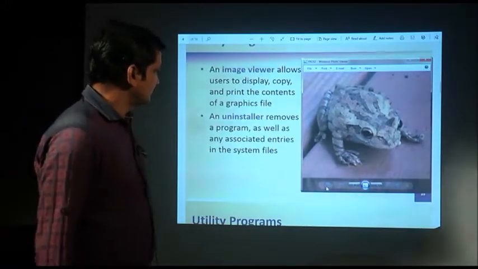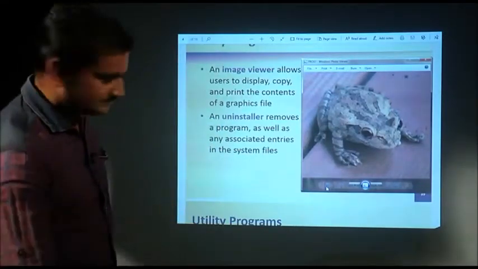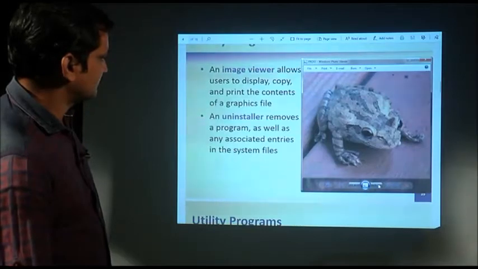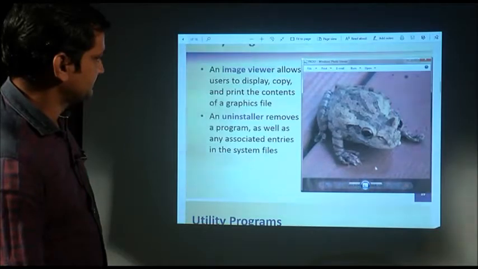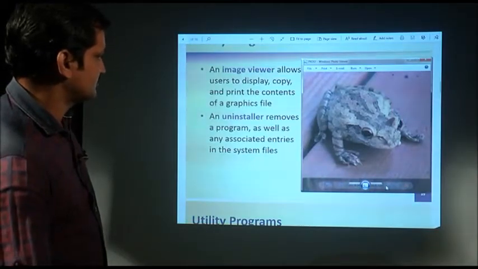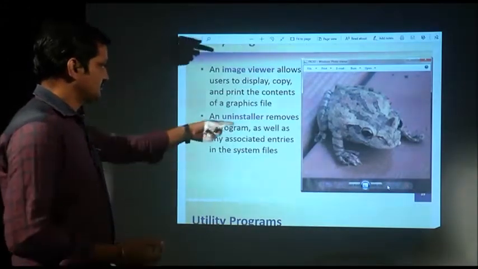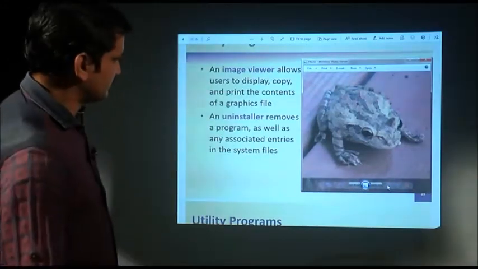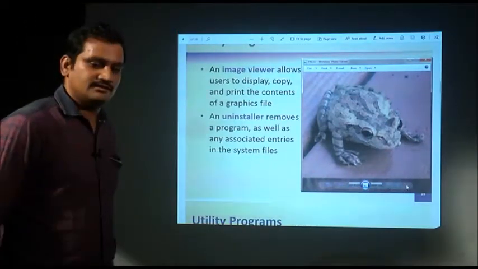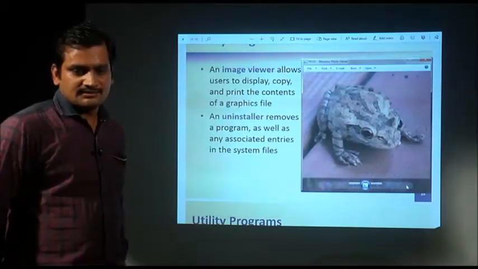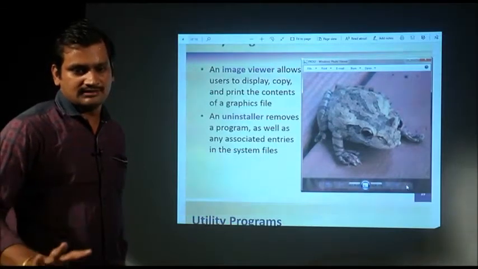As you can see, here it gives you the option to enlarge or reduce the size of the picture. Then it lets you move to the next picture in the folder where it is present, or to the previous picture, or you may rotate the image, anti-clockwise or clockwise. Then you can use the next two. And if you want to delete the image, you can use the last one, the cross. Click on this and it will delete the image. So basically this is the image viewer. It facilitates all the types of activity that you can do on an image.